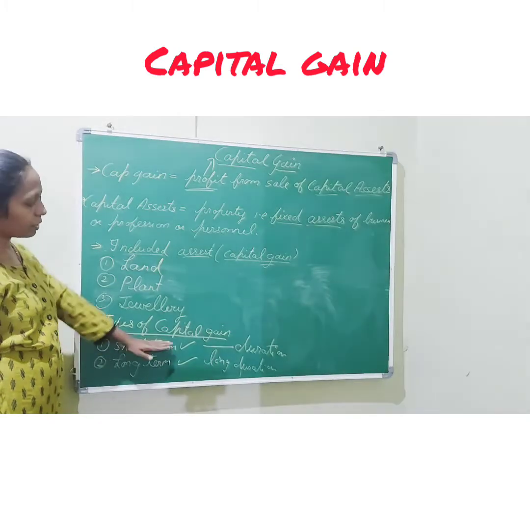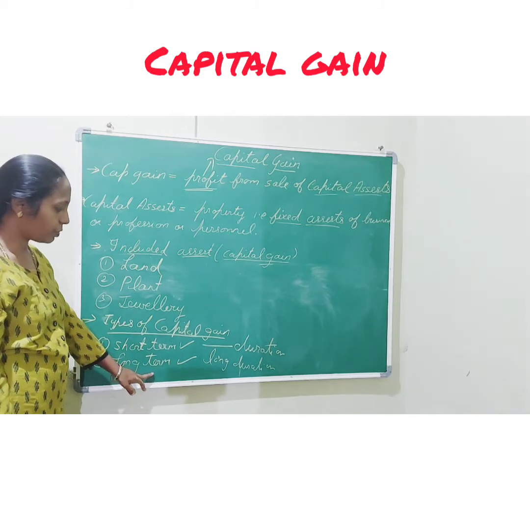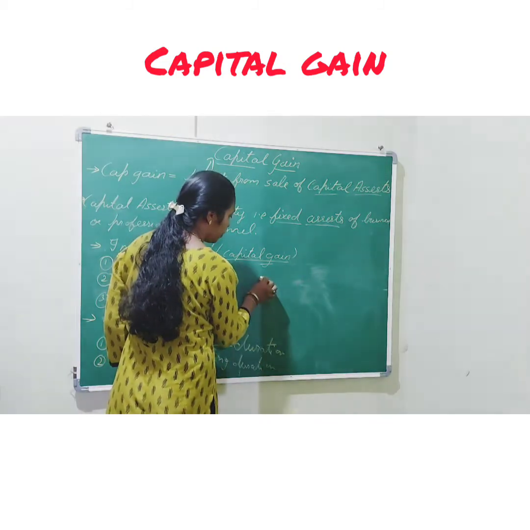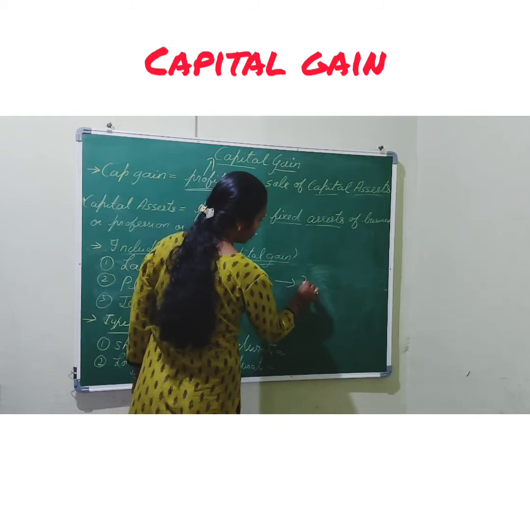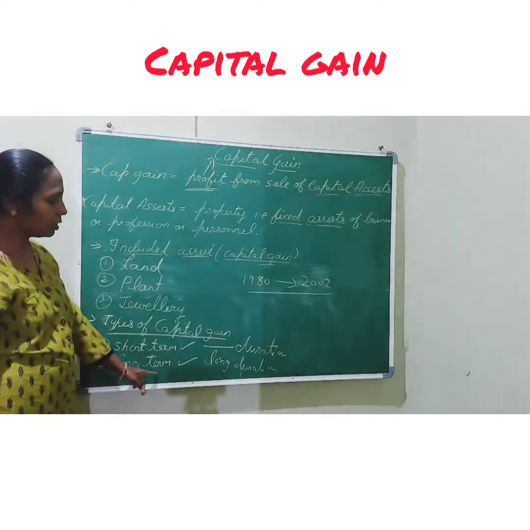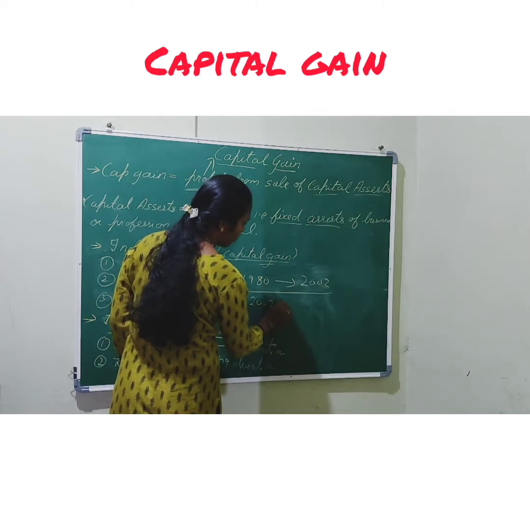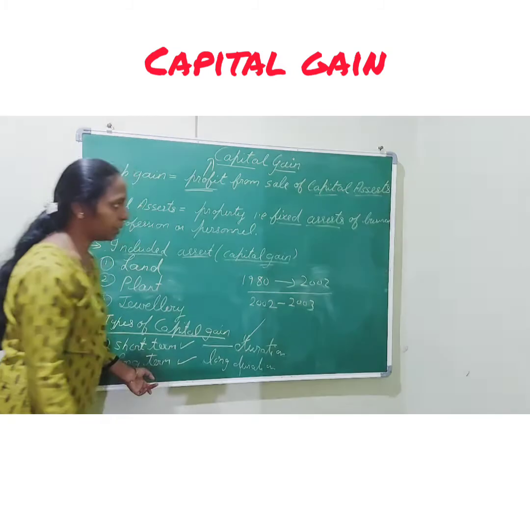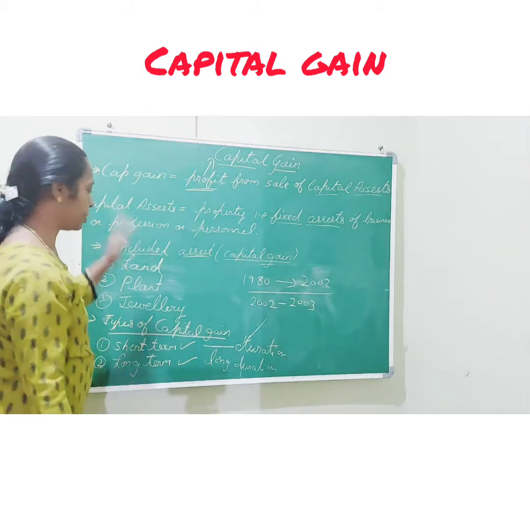Next, there are two types of capital gains: short term capital gain and long term capital gain. Short term is for a short period and long term is for a long period. For example, if you purchase a house in the year 1980 and sell it in the year 2002, it is a very long period, and this is long term capital gain. But in case you have purchased a property in 2002 and sold it in the next year 2003, it is termed as short term capital gain. These are the important points of theory which I have explained.